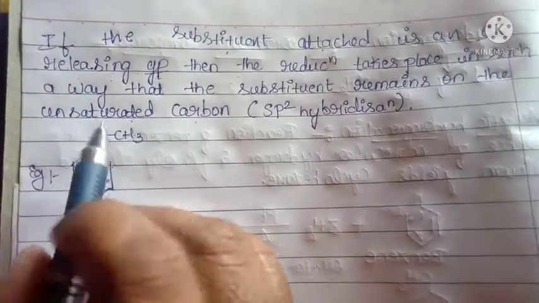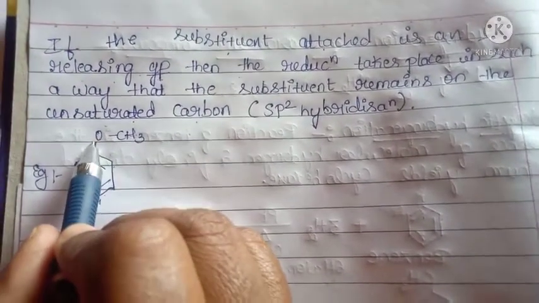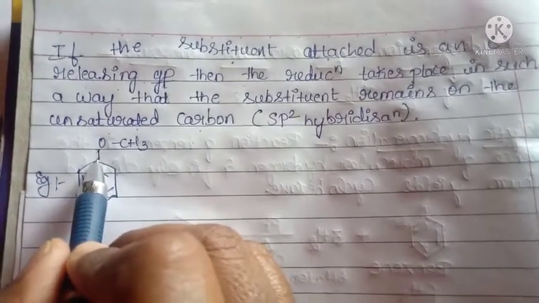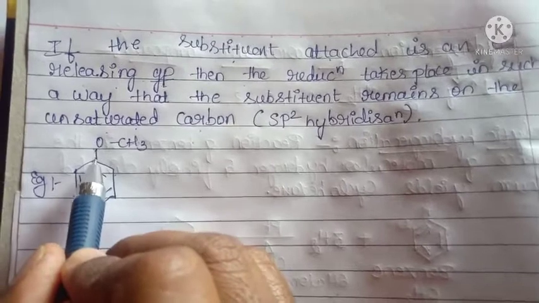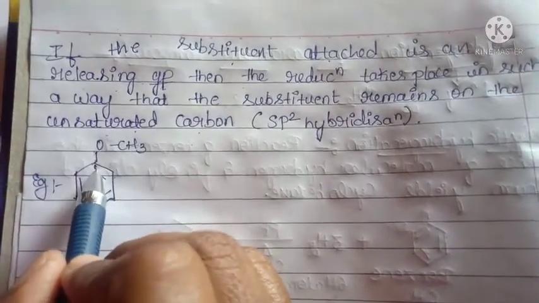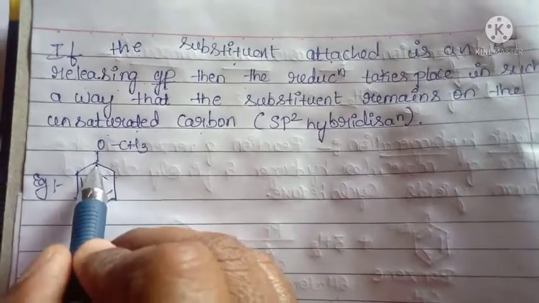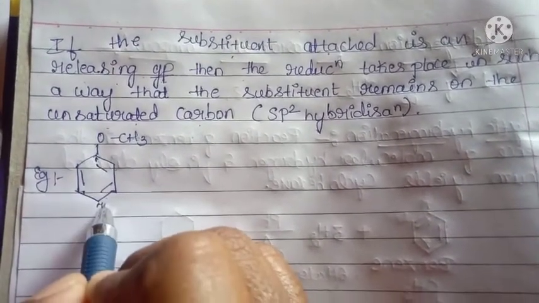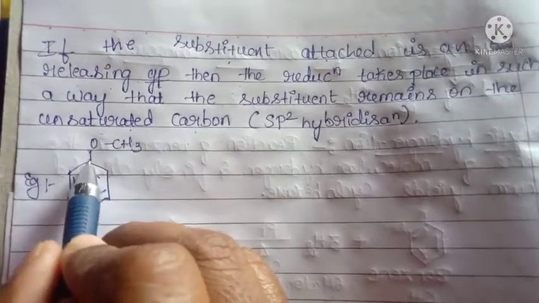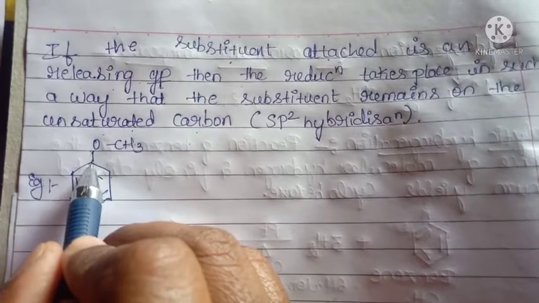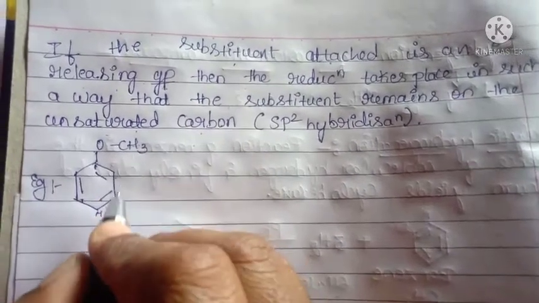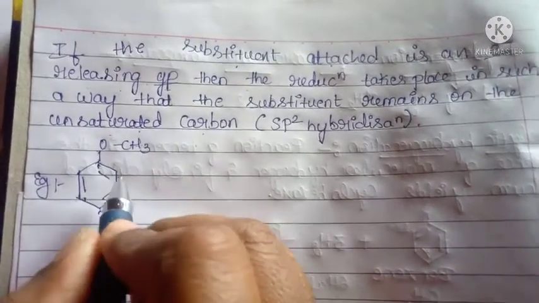Do you get it? The reaction should be taking place when the electron releasing group is attached to the benzene ring on an unsaturated carbon. If in case the first and fourth position react, the first carbon atom gets sp3 hybridization, so that's why the reaction will be taking place in the third and fourth.